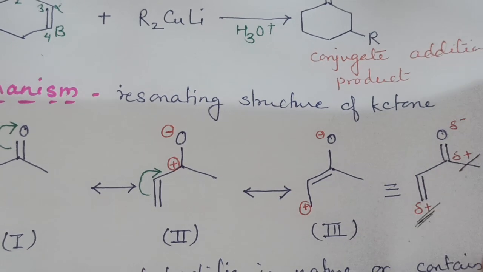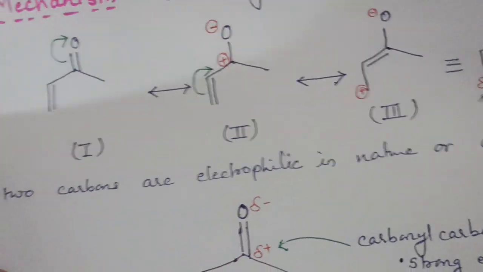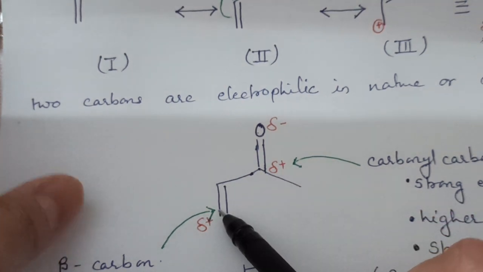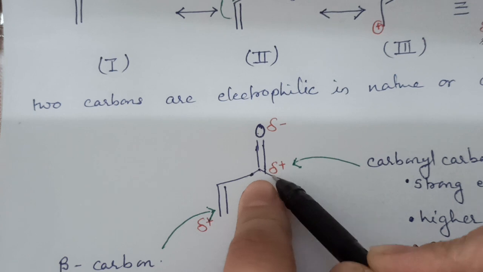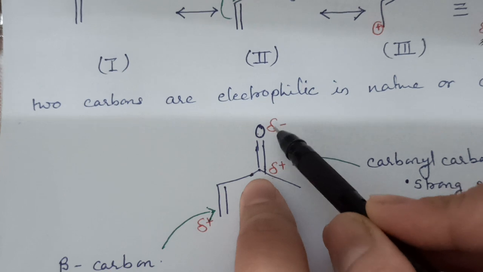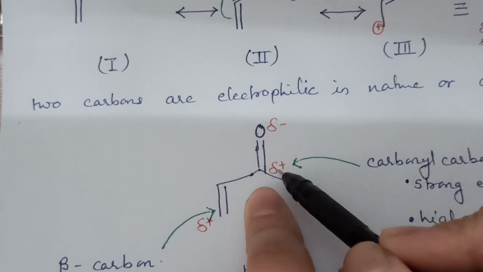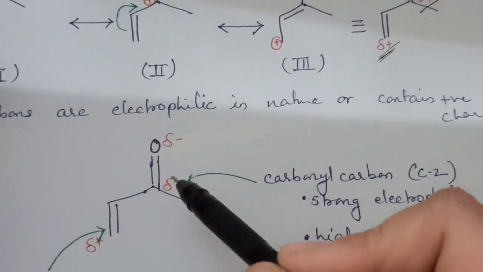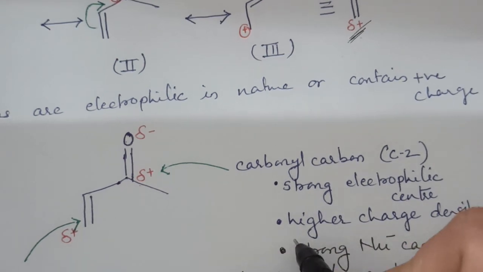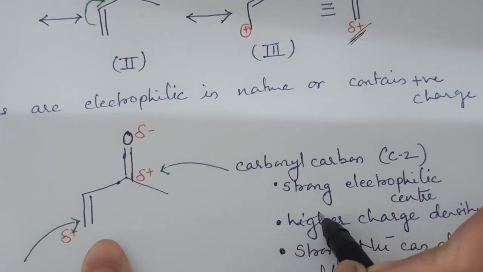Now the question is: at which electrophilic site will the Gilman reagent attack? If we look at both electrophilic carbons, the second carbon or carbonyl carbon is directly attached to the carbonyl oxygen. Because of the high electronegativity of oxygen, this carbonyl carbon has less electron density, or it acts as a strong electrophilic center.